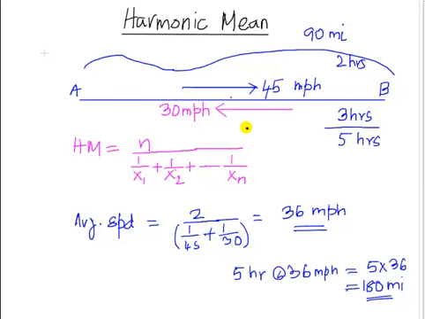Now, you do not need a scenario where you necessarily have to go from point A to point B and come back. We could have broken this up and said the person takes a stop halfway. The first leg of the journey is covered at 45 miles an hour. The second leg is covered at 30 miles an hour. What's the average speed? In fact, to apply the harmonic mean, all you need is that the distances are equal. So let's make up another problem.